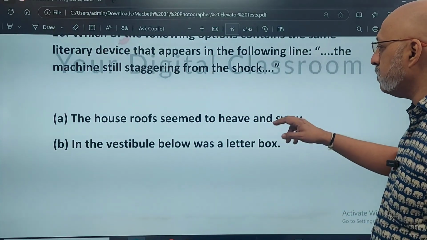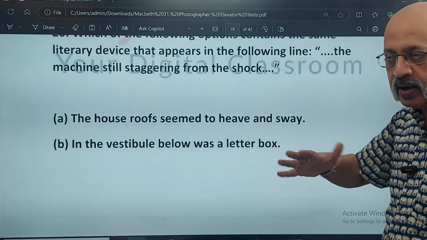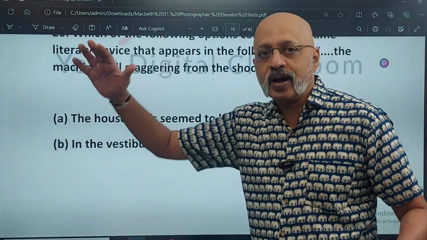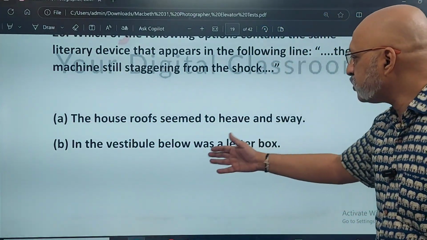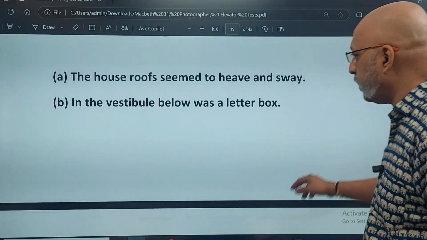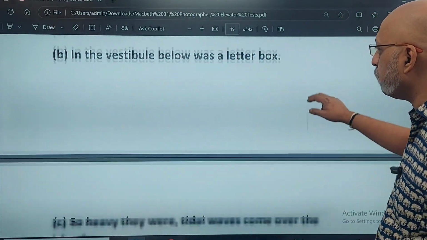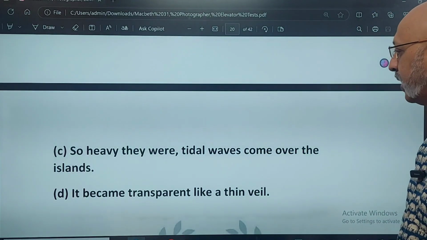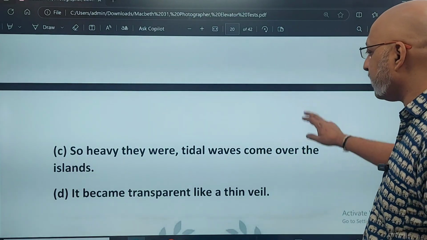The house roof seemed to heave and sway. Right? There are a lot of people sitting on the house rooftops, so it seemed to kind of heave and sway. In the vestibule below was a letter box. Vestibule is a small passage kind of a thing which kind of connects two different things. So heavy they were, tidal waves come over the islands. It became transparent like a thin veil.